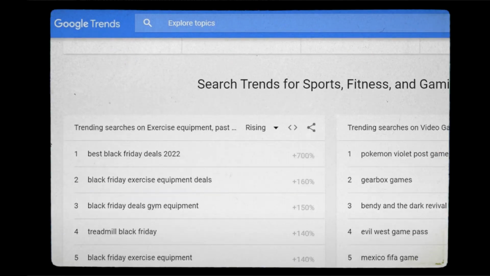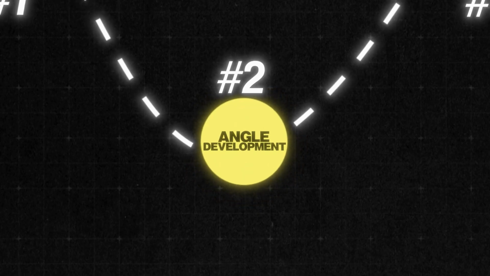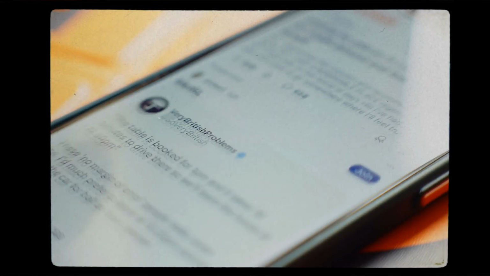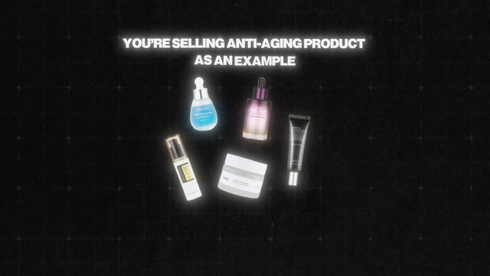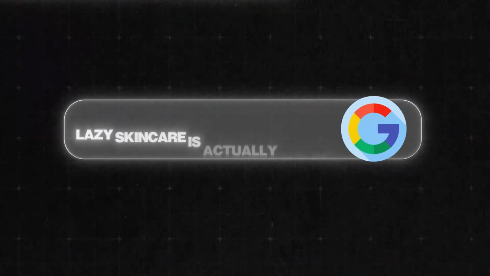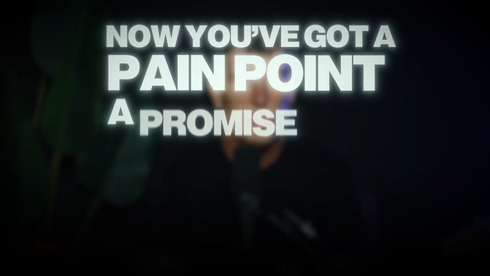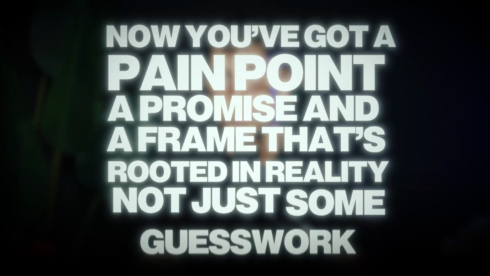And then what I do, I go to Google Trends or Reddit to dig a bit deeper. So what are people actually searching for? What are the complaints or unmet desires that keep popping up? What trends are inside these real conversations? Let's say you're selling an anti-aging product, as an example. Now, Reddit tells you people are overwhelmed with these long skincare routines. And then Google Trends tells you that lazy skincare is actually spiking. Then the ads you reverse engineered are using words like finally or maybe simple, then bingo. Now you've got a pain point, a promise, and a frame that's rooted in reality, not just some guesswork, right?